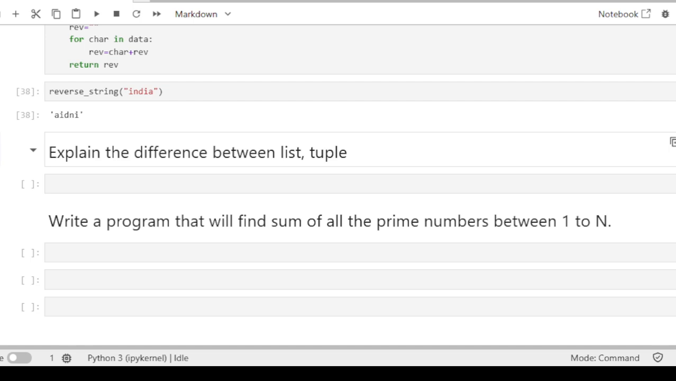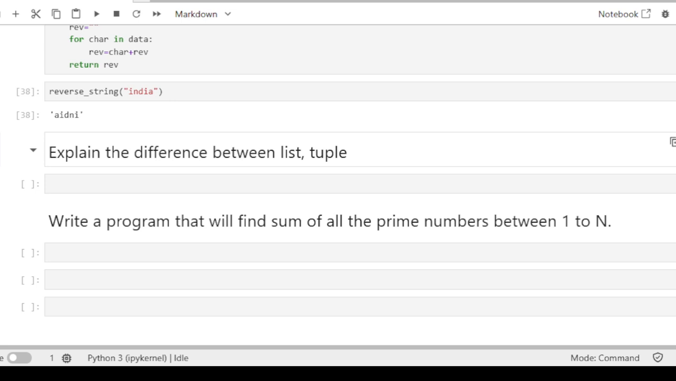And tuple is used where we don't want to change any data and want to keep the data constant. Data should remain constant, like days of the week, or days in the year. So these are constant values which we don't want to change. So for that purpose, we can use a tuple. So these are the main differences between the list and tuple. I hope you are able to understand.